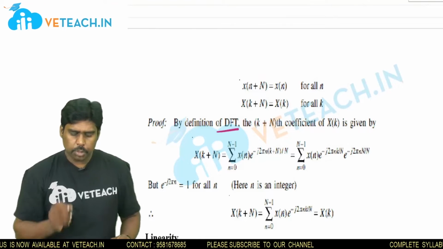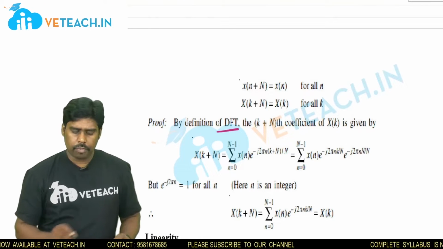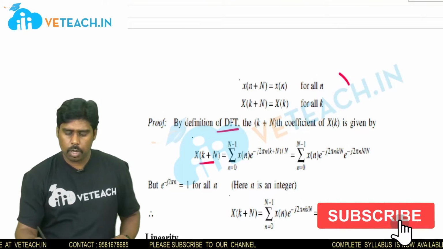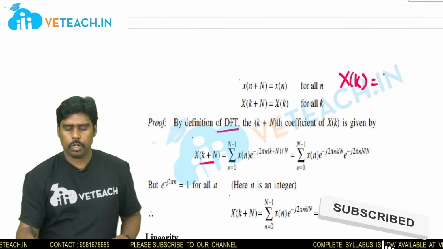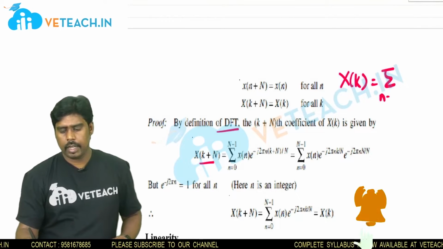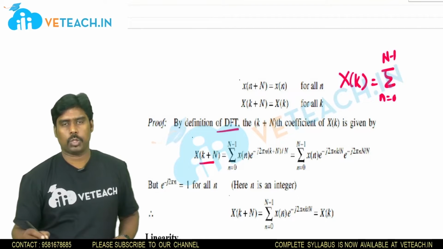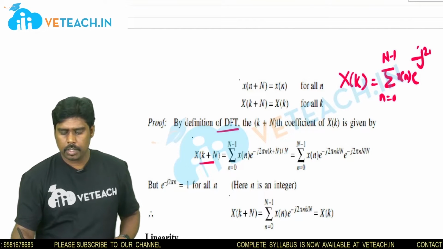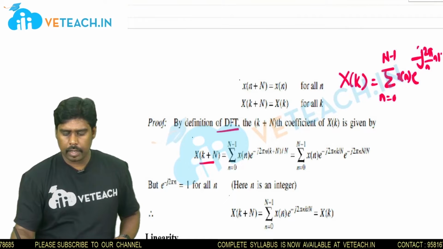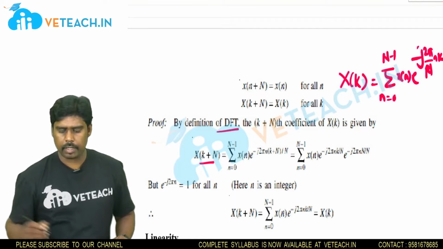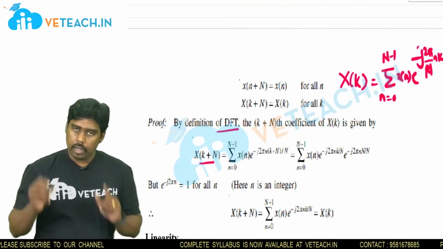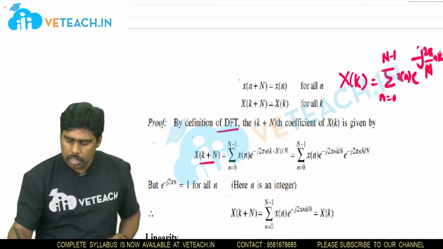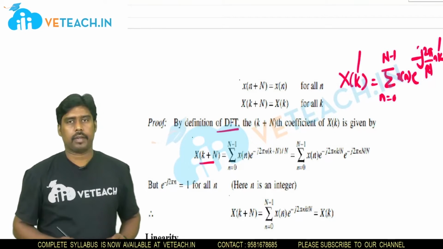You know the definition of DFT. X of k means, according to the formula, summation n equal to 0 to N minus 1 x of n e power minus j 2 pi by N nk, because this is capital N. In the starting video itself I explained, since k is there, I am writing k here.